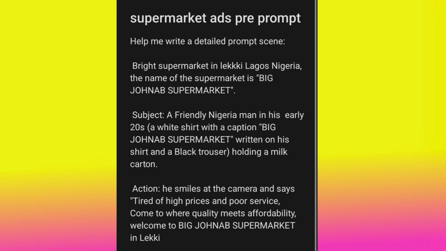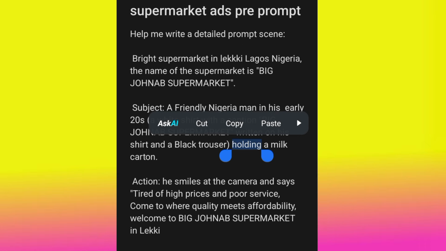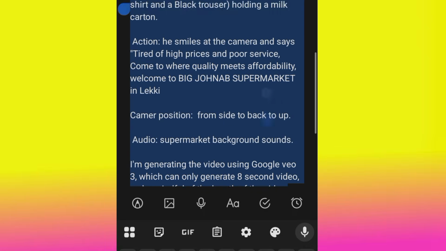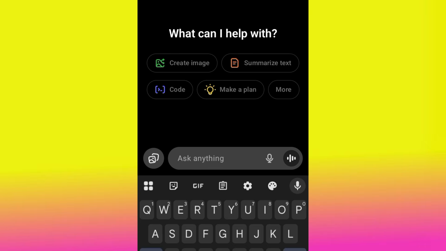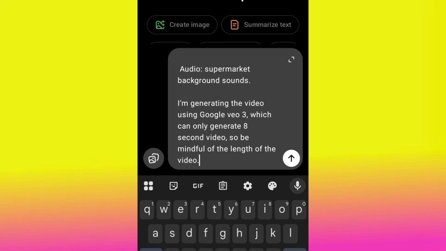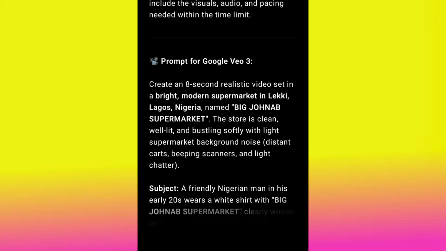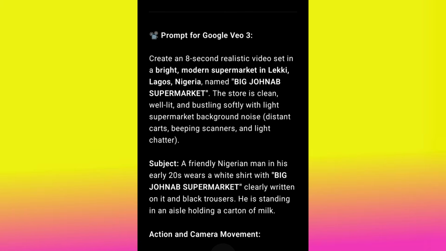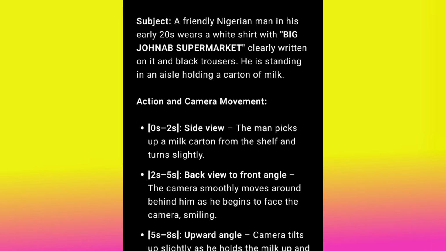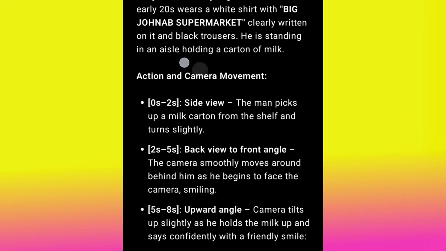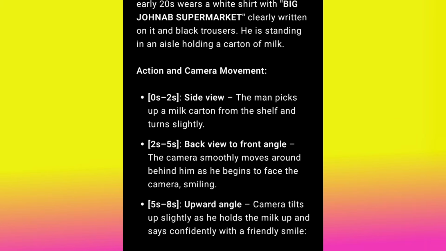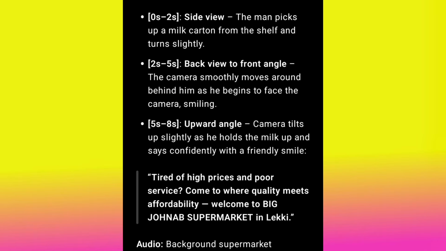Okay, so now you know what? Now let's copy this particular one and head over to ChatGPT, paste it, and then hit generate. All right, as you can see, this prompt is well structured, right? See what I was telling you, right? Look at the action and camera movement. 0 to 20 seconds side view. The man picks up a milk carton from the shelf and turns slightly. Now you see the action. See the action.